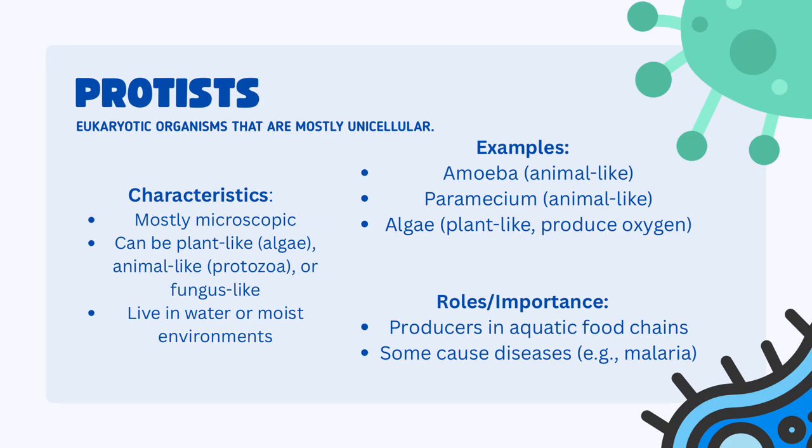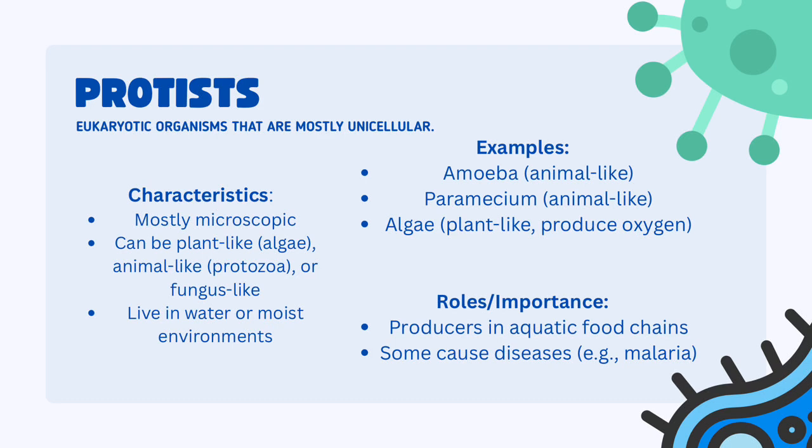So here are the examples of protists. First one, we have the amoeba, which moves using pseudopodia. Next, paramecium, which moves using tiny hair-like structures called cilia. Lastly, algae, which are plant-like and produce oxygen through photosynthesis.